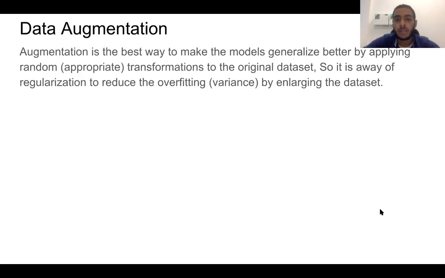Theoretically, we will increase the amount of data by making some random transformations to the original set. But these random transformations for any image will not change its output, it will not change its class. For example, if you are making a classification model for cats and dogs, the image of a cat will still be a cat after the transformation. This basically will make the model more robust to changes, and it will give better generalization and better testing accuracy, and it will reduce the overfitting and the variance of the model. So let's see some examples of the transformations that we can apply to the training set that we have.